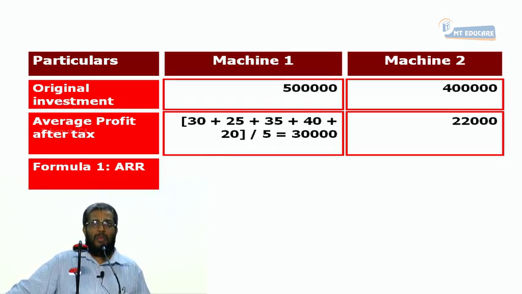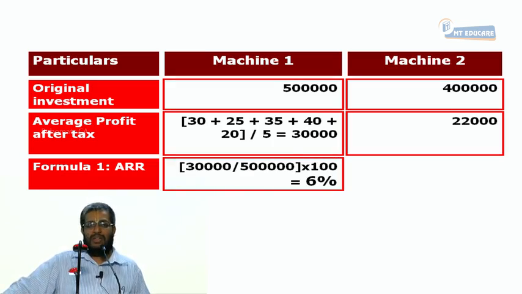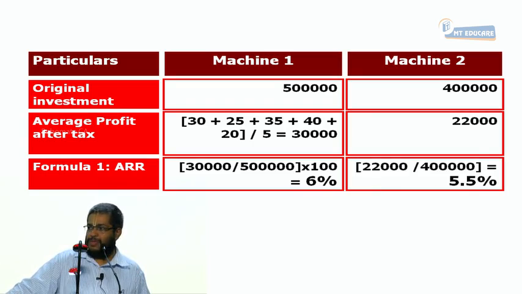Next, Formula 1 ARR. What is Formula 1 ARR? Average profit after tax divided by original investment. 30,000 divided by 5 lakhs into 100. How much percentage? 6%. Second is 22,000 by 4 lakhs into 100. How much percent? 5.5%.